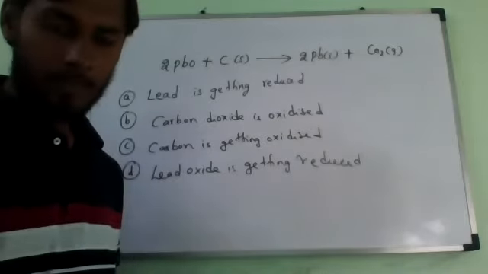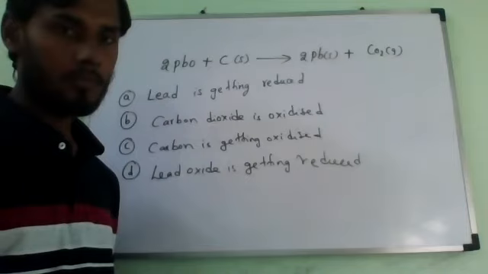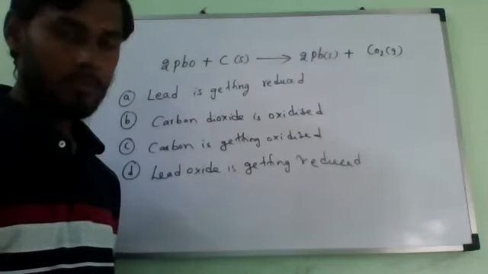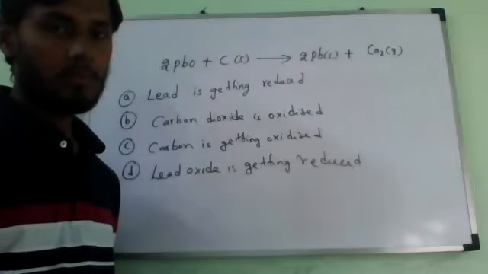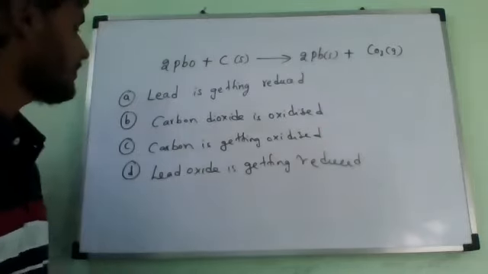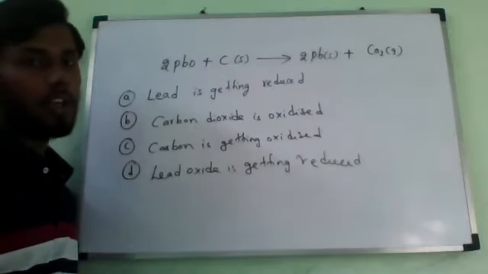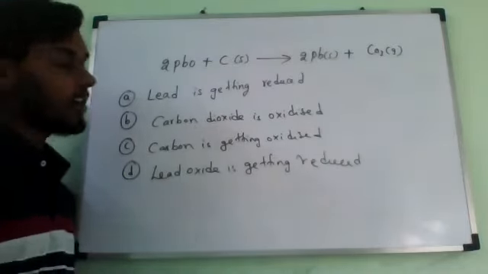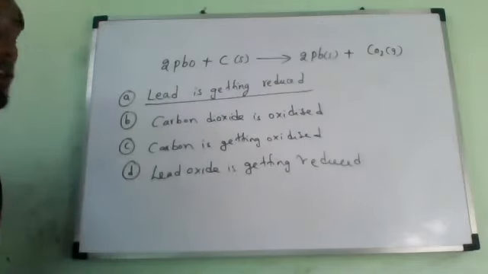Is it completed? Now what is the wrong statement? Find the correct one. First statement: lead is getting reduced. Is it lead that is getting reduced?